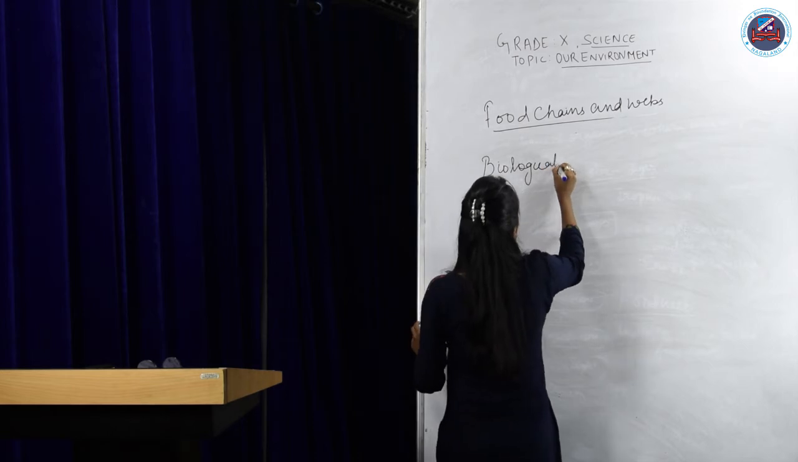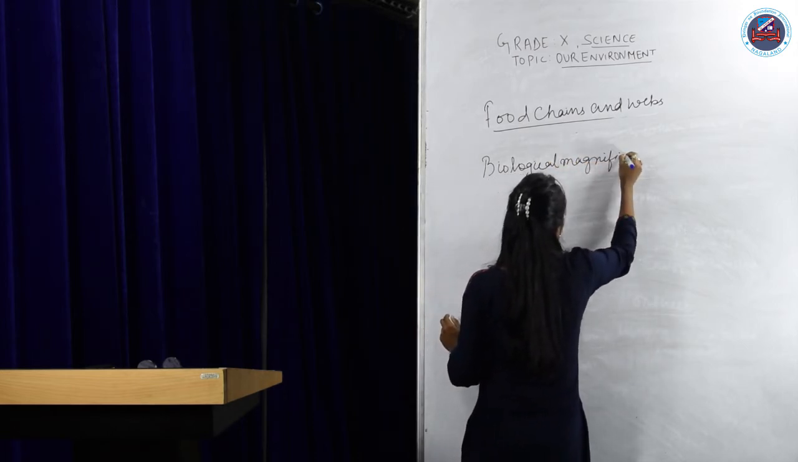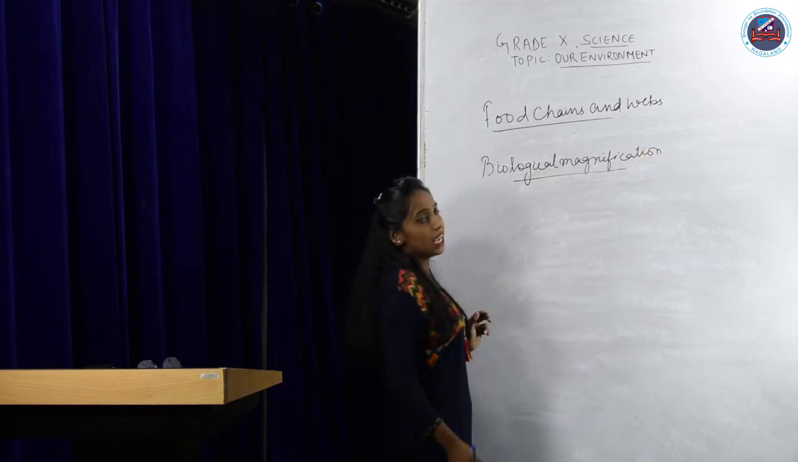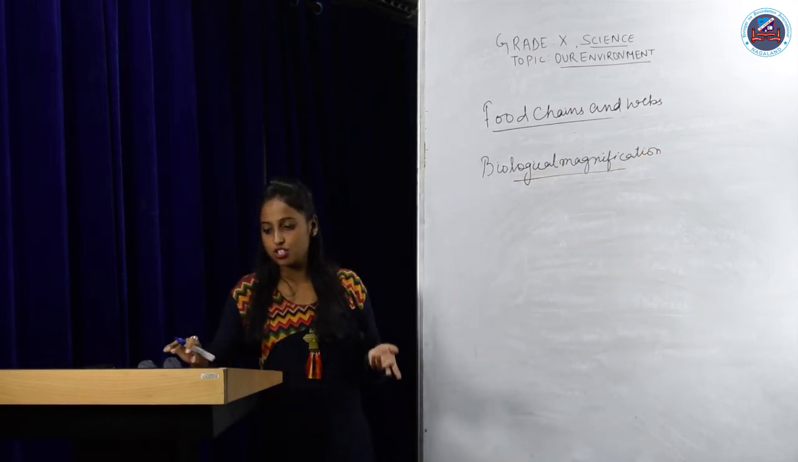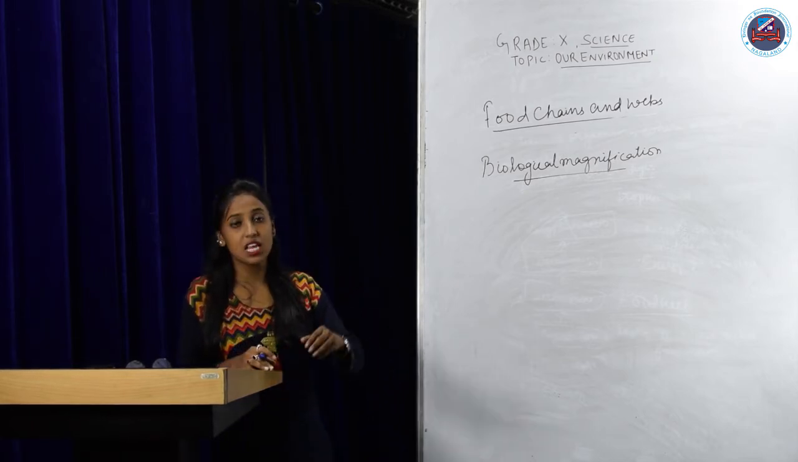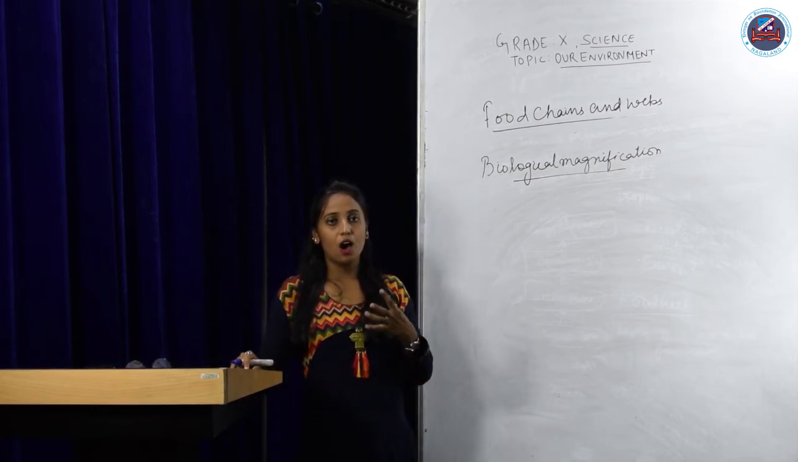That process is known as what? Biological magnification. What is biological magnification? It is the increase in the concentration of toxic substances in the body of living organisms at each trophic level of a food chain. Okay? And how does it happen?